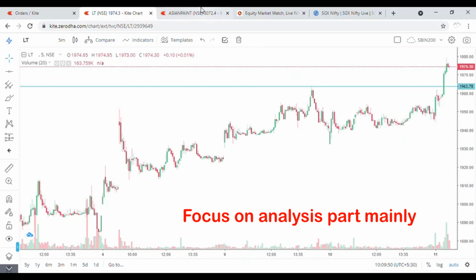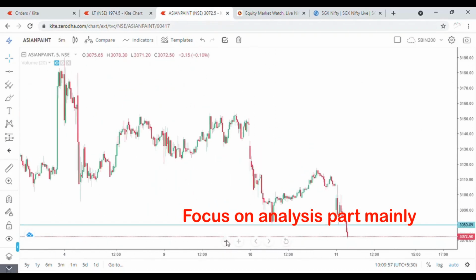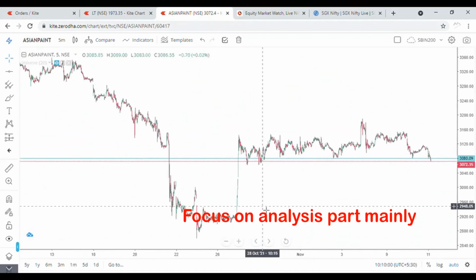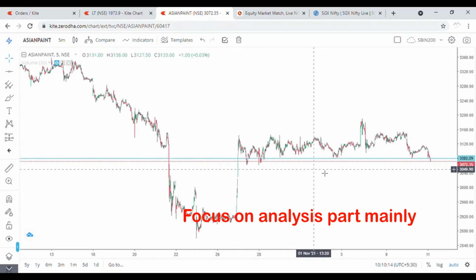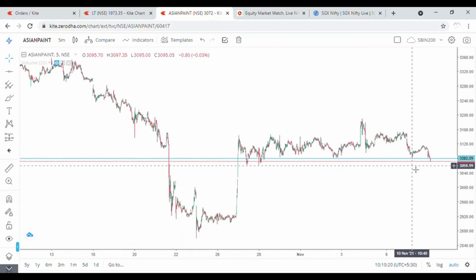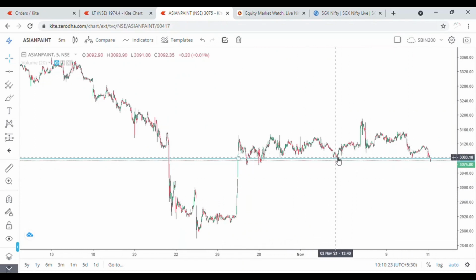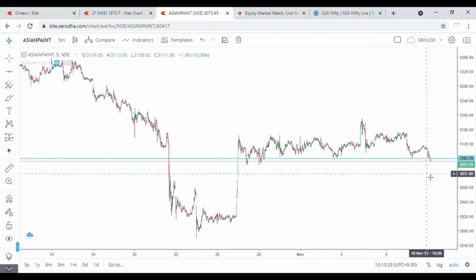Now let's move to Asian Paint. See how interesting. One of the favorite patterns that I always look to trade is a level or any price that is getting tested multiple times, which is a very good place to trade. So as soon as this level was broken, I entered. My selling price is 3079. Yes, I have already placed my limit order.